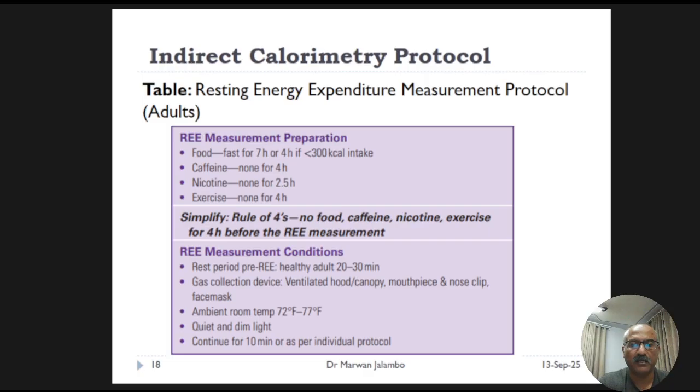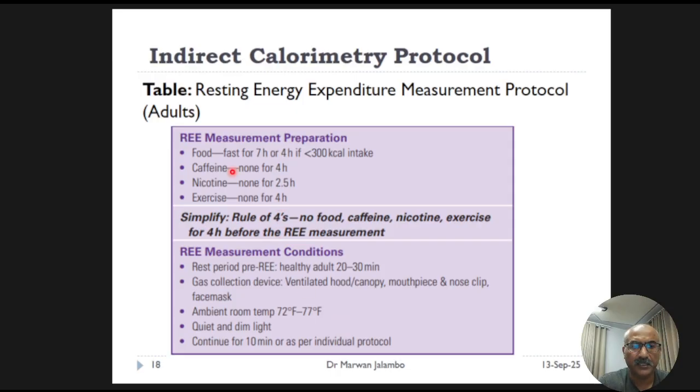Stimulants like caffeine and nicotine must be avoided as they artificially elevate metabolic rate. Likewise, there should be no recent exercise before the measurement, and the individual should rest quietly for 20 to 30 minutes to achieve a true resting state.